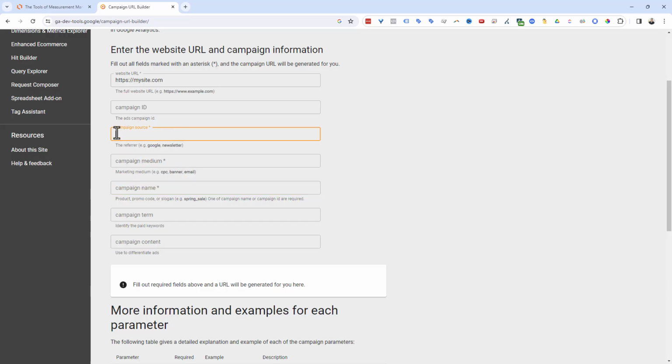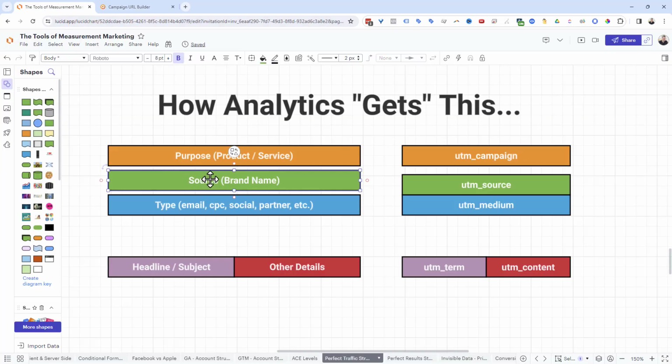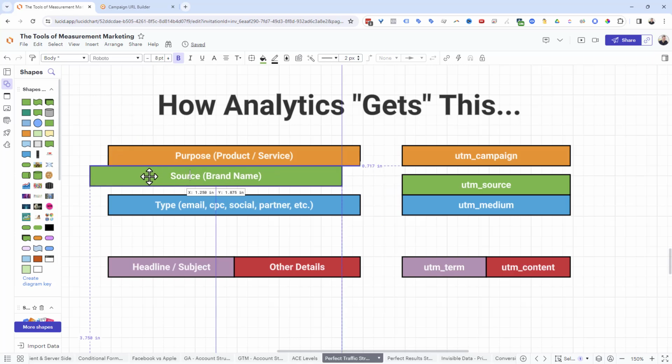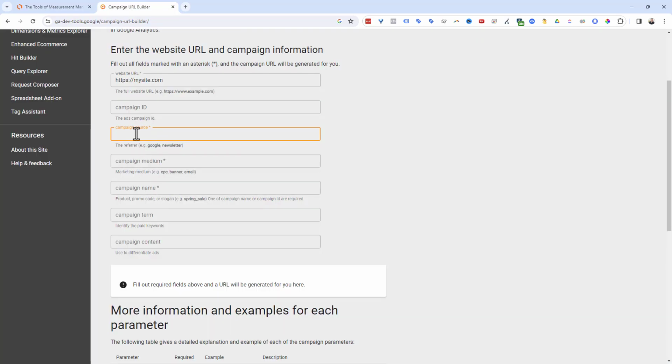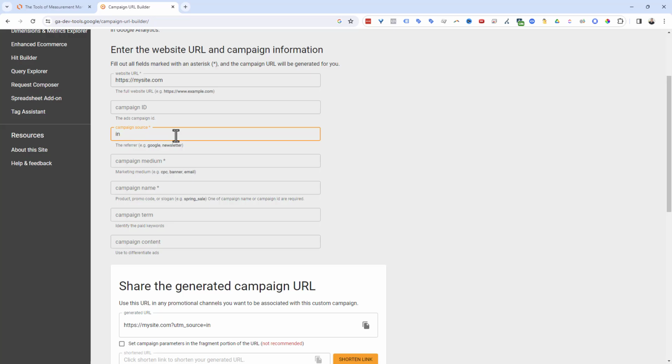So here, okay, the campaign source. Now, what do we mean by source? Remember, the source is the brand name of the traffic source. That's kind of what we want to do. So what's the campaign source? I might say, okay, well, if this is an email, we use Infusionsoft. Because we use Infusionsoft, it's coming from Infusionsoft. So I might say it's Infusionsoft.